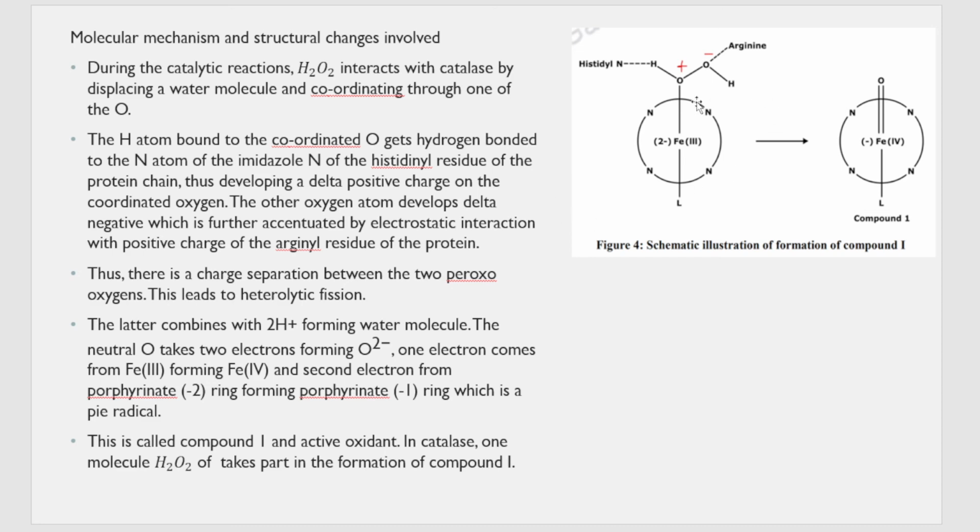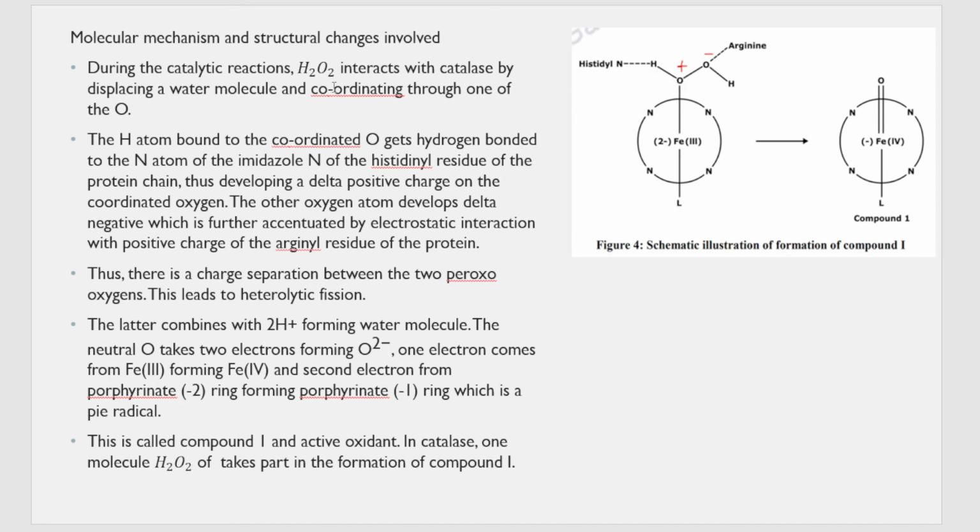So this is your catalase enzyme, and here there will be OHH, that is water, attached at the sixth coordination site of the catalase enzyme, which we already studied. But whenever there is H2O2 in the medium, what happens? That water is replaced by H2O2. So that is shown over here. Now the water that was there at the sixth coordination site of the iron is replaced by H2O2.